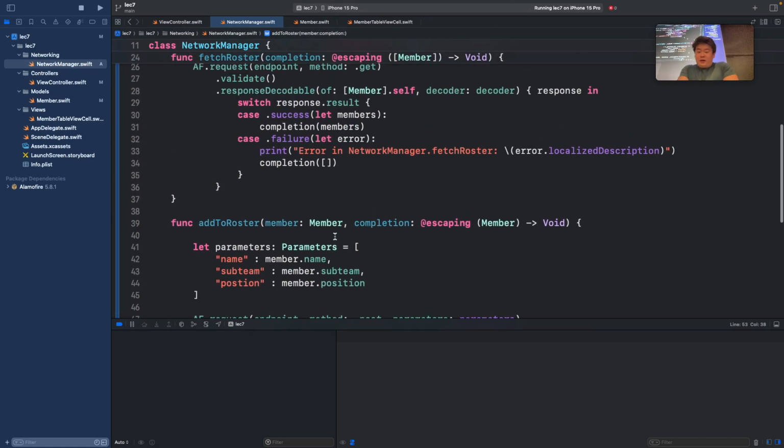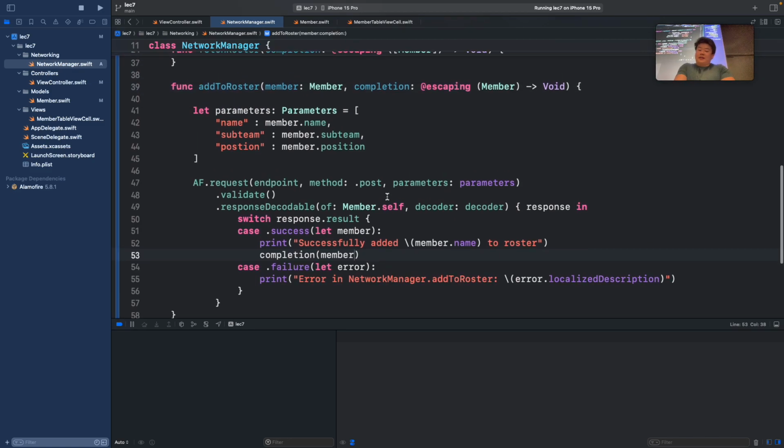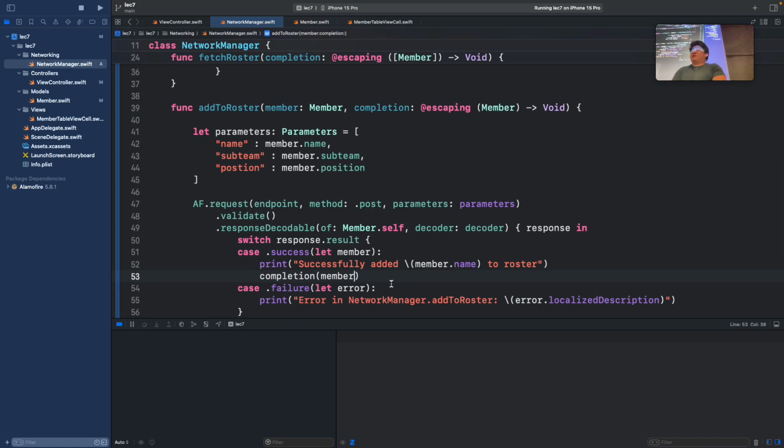So like before, I guess even in the error case, we could just return nil, but in this case, we don't want to return anything. We just want to print the error. But on completion, on the success that we've actually added the member, we want to return that actual member object to indicate that we've successfully added the user.